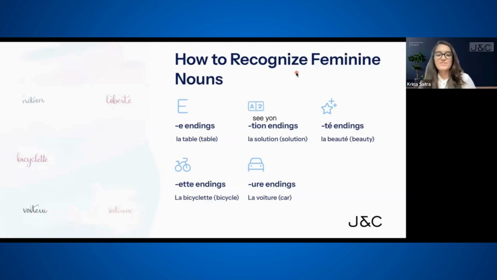So we learned 5 rules to identify a feminine noun. What were the 5 rules? First one, ending with an E. That's correct. Second, ending with T-I-O-N. How do we pronounce this T-I-O-N? We pronounce it as "sillon". Solution. Yes. Third rule is ending with T-E with that accent aigu on it. Fourth rule is ending with E-T-T-E. Très bien. And the last rule is ending with U-R-E.